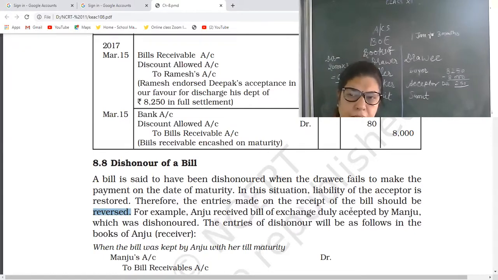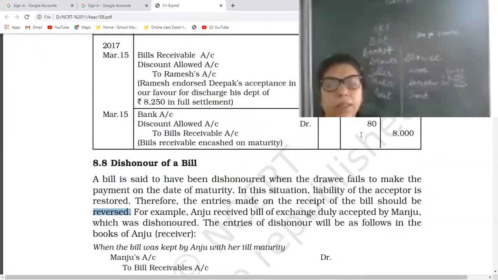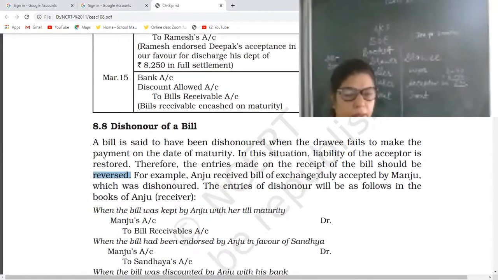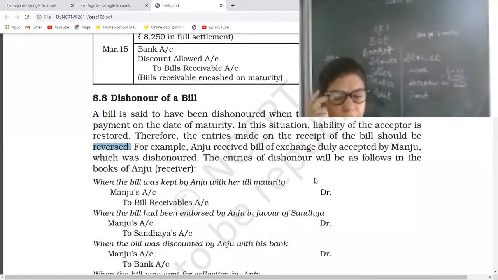See, there are various cases of dishonor. Maybe lack of money, maybe the drawee will become insolvent, unable to pay. Okay, or maybe the drawee requests to draw a new bill. In that case, you can already see the previous videos. I already explained you about dishonor.